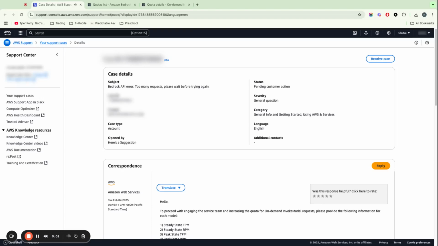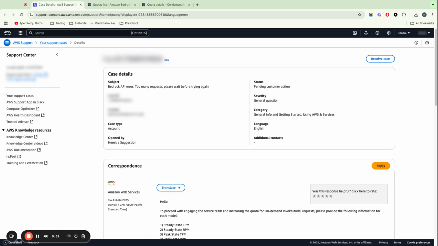I was working on some development this week and I was testing out this service from Amazon Web Services. It's their Bedrock service, and I was testing out one of the Amazon models for generating images. When I started using it, it was fine, but then I realized that while I was testing it, I was getting rate limited.